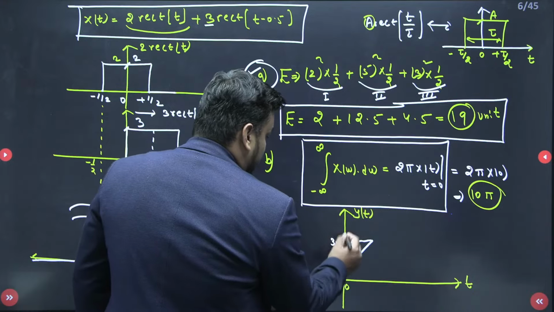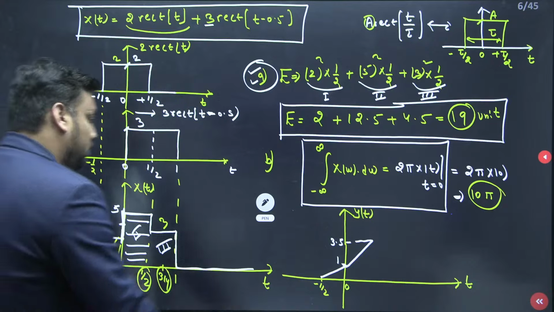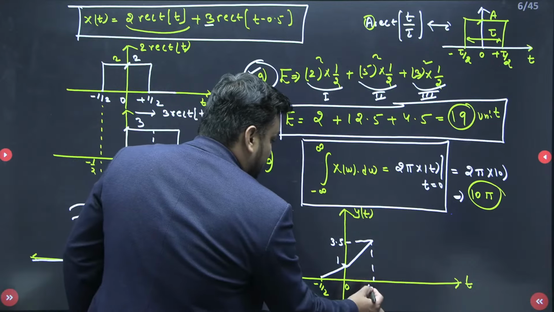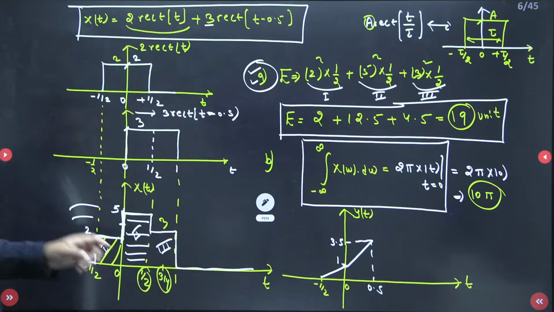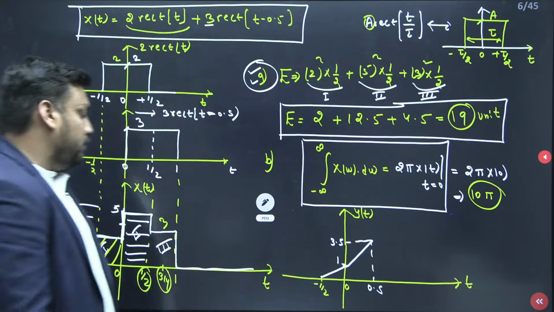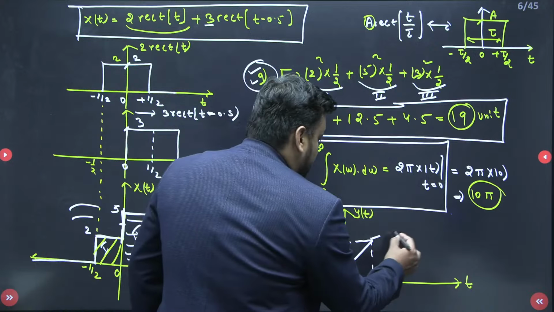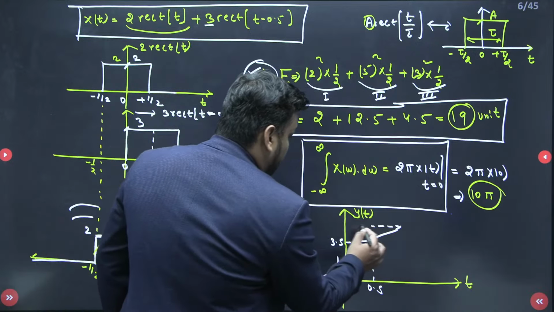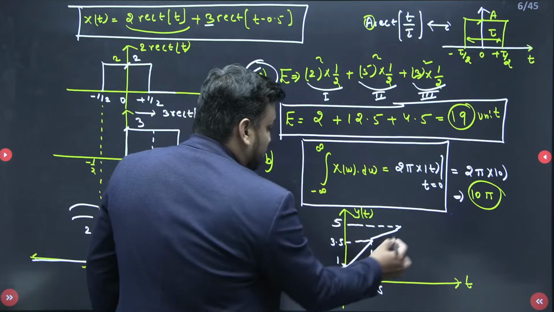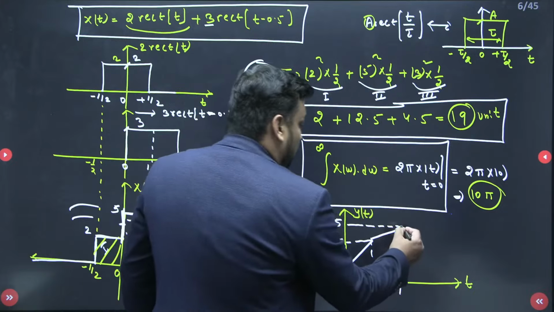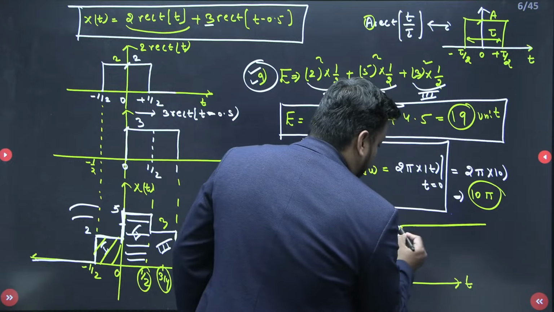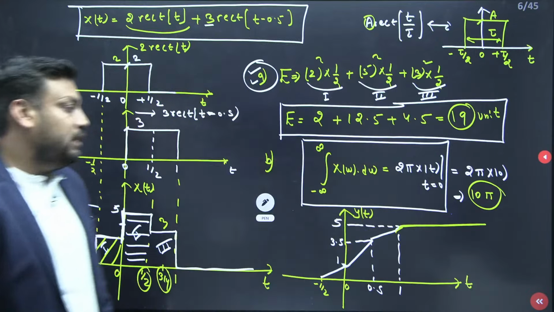As soon as 0.5 or half comes, after that again we have a positive area, that is 3 into half, that is 1.5. So again you travel 1.5 distance, and eventually you will reach 5. After that there is no more area, so it will be constant for lifetime.